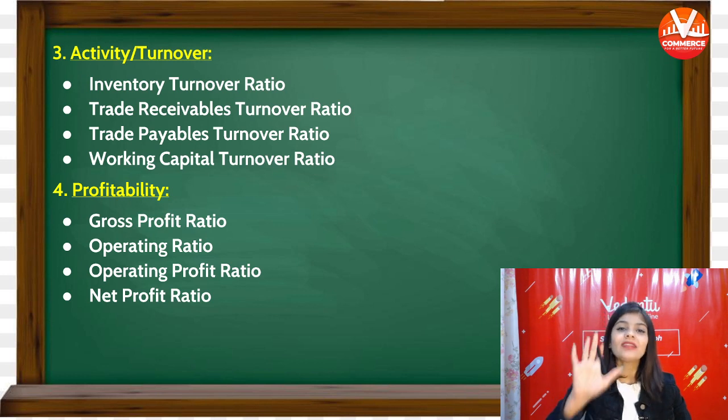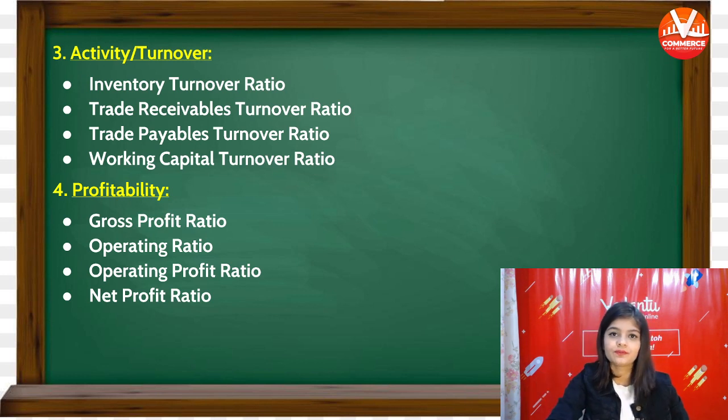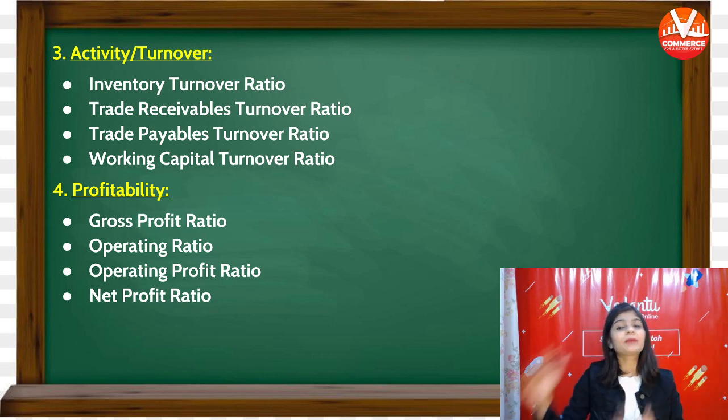So there are 5 types of profitability ratio. Today we will only discuss the name and in upcoming classes we will discuss them in brief.